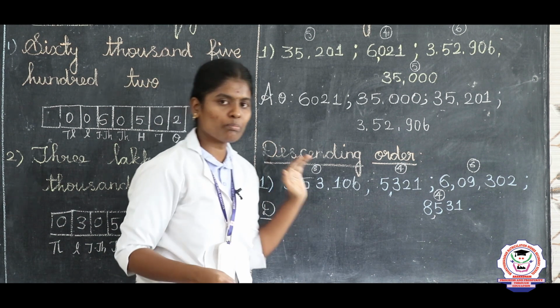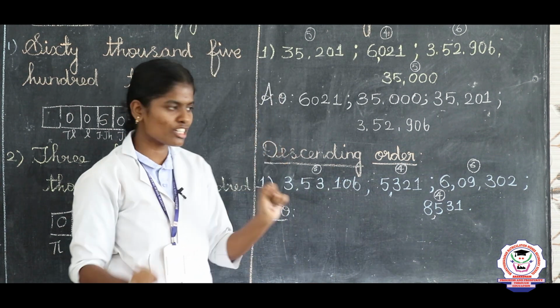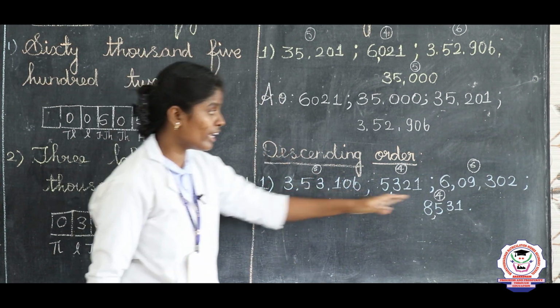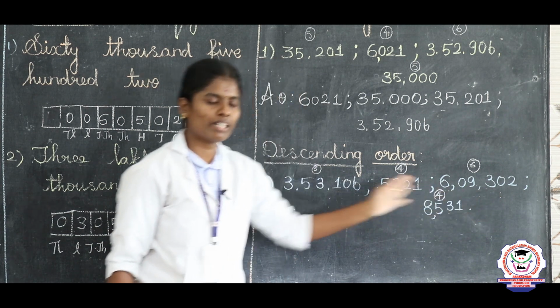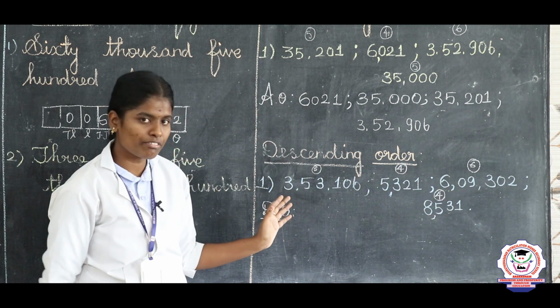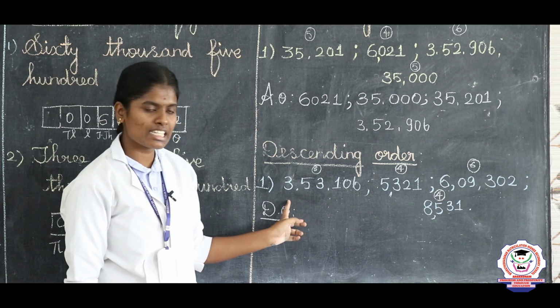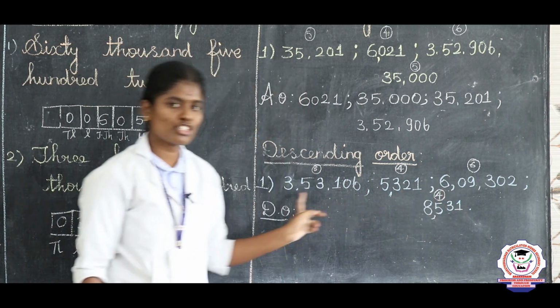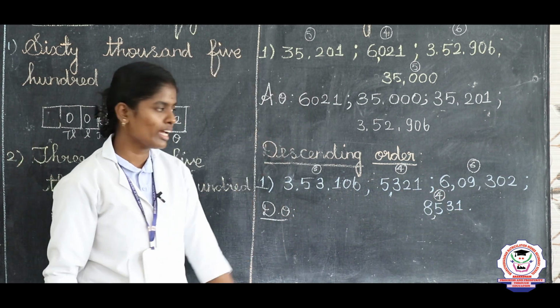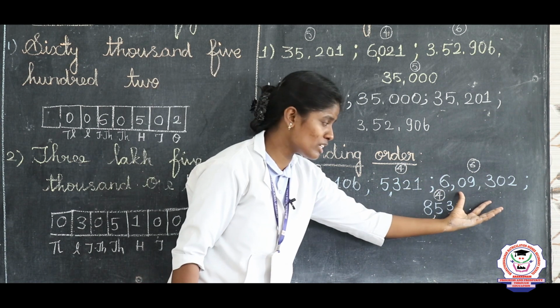Listen children, compare all these numbers. Which one is the greatest number? Here 6 is there, here 2 6 is there. So we are comparing each and every digit. So listen, first digit you should compare. Here 3 is there, here 6 is there. Compare these two numbers. Which one is the greatest number?